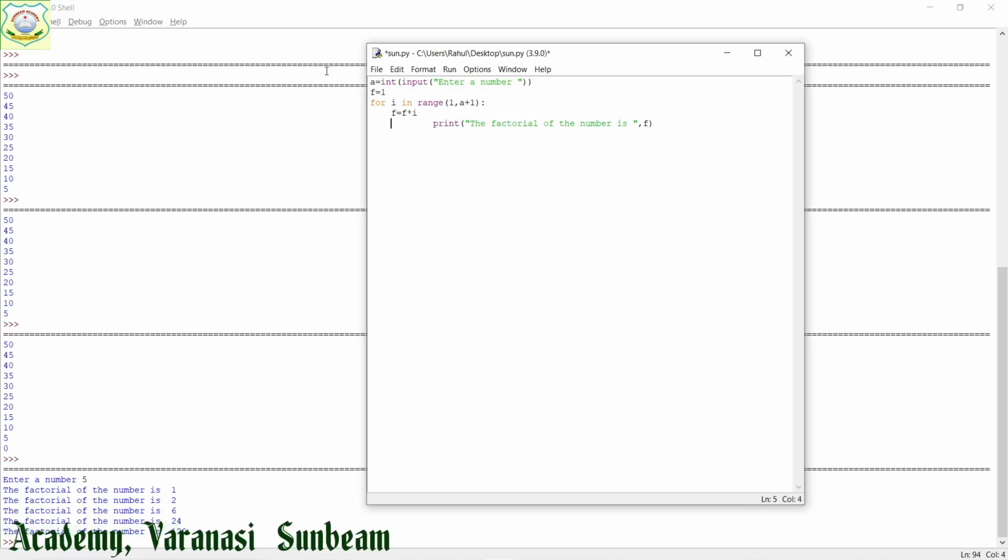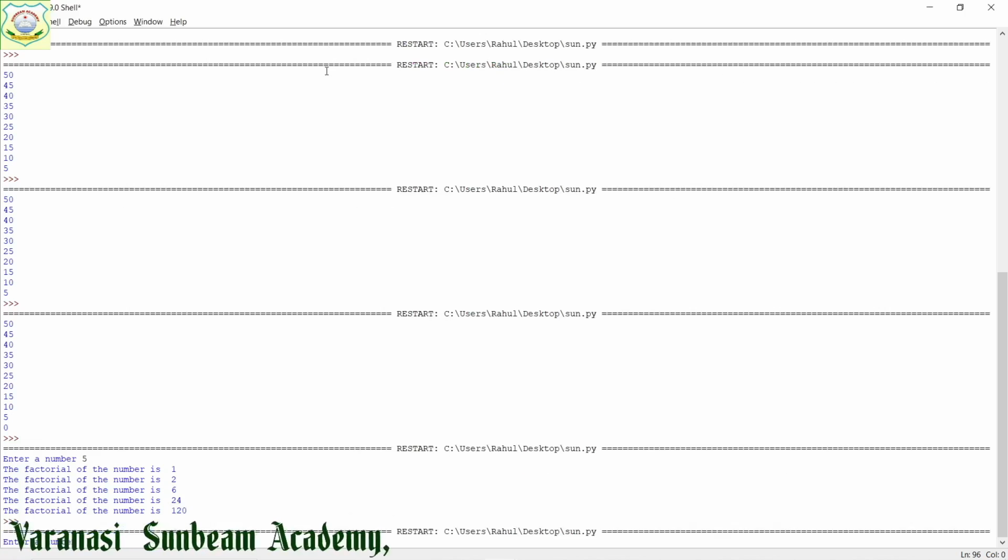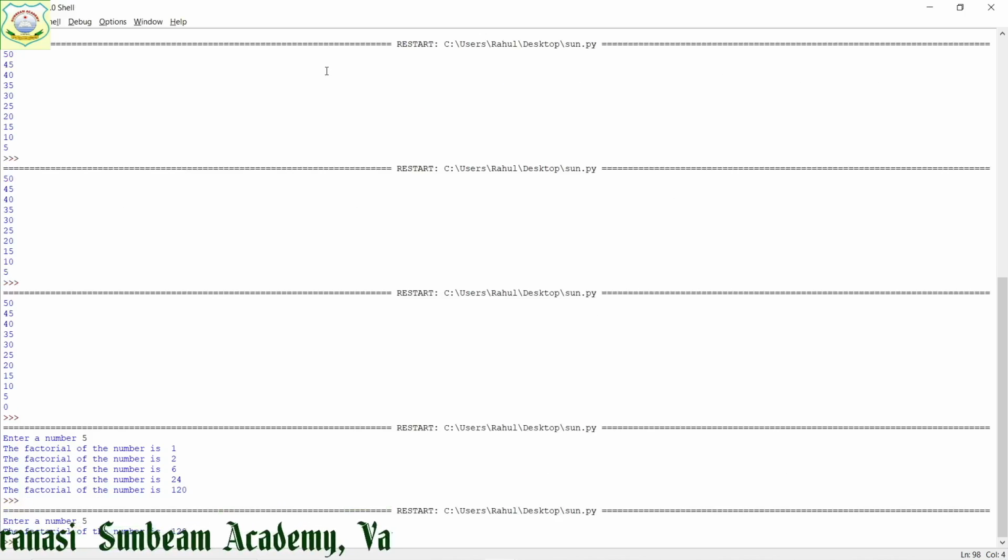So the factorial of the number is f. Into f we are getting the factorial. I am going to save it. Suppose I have taken a number 5. The factorial is 120. 5 4s are 20, 20 3s are 60, 60 2s are 120, 120 1s are 120.